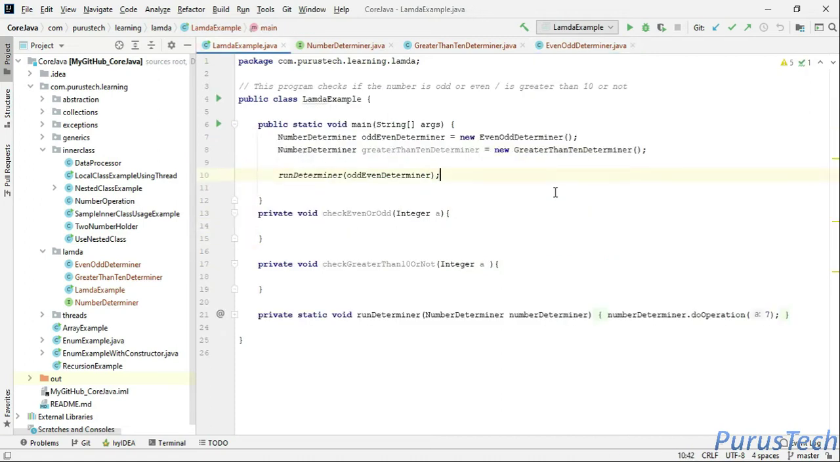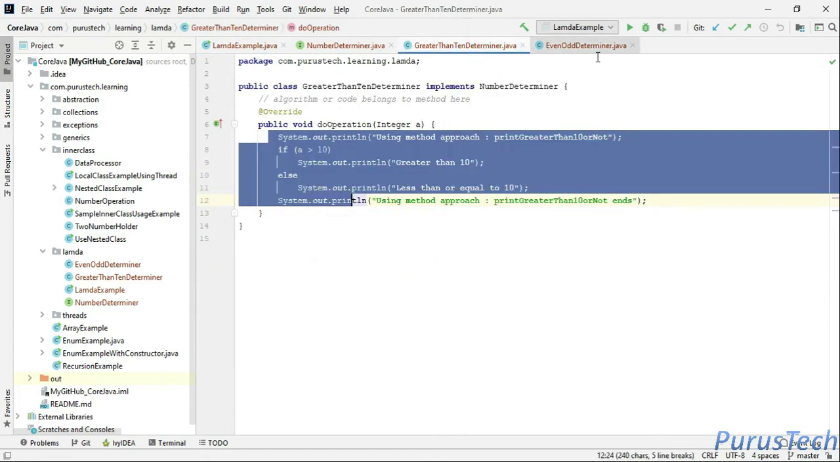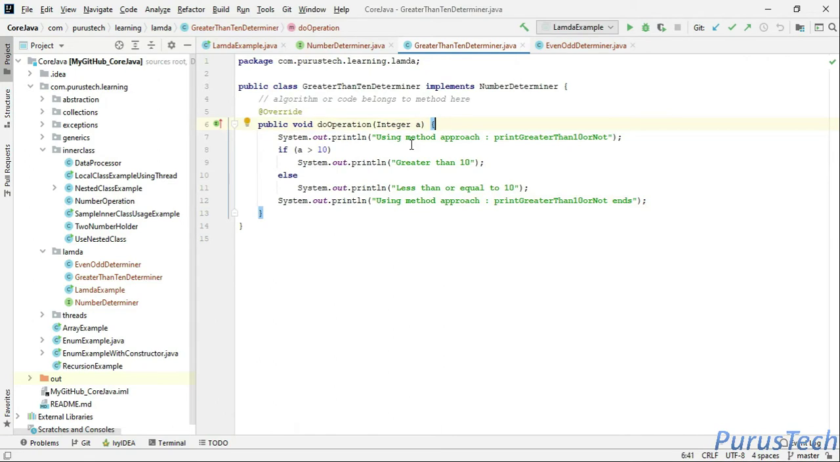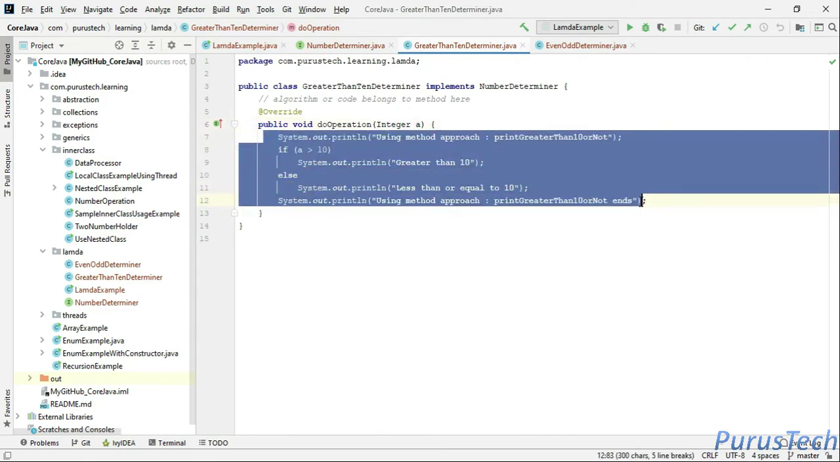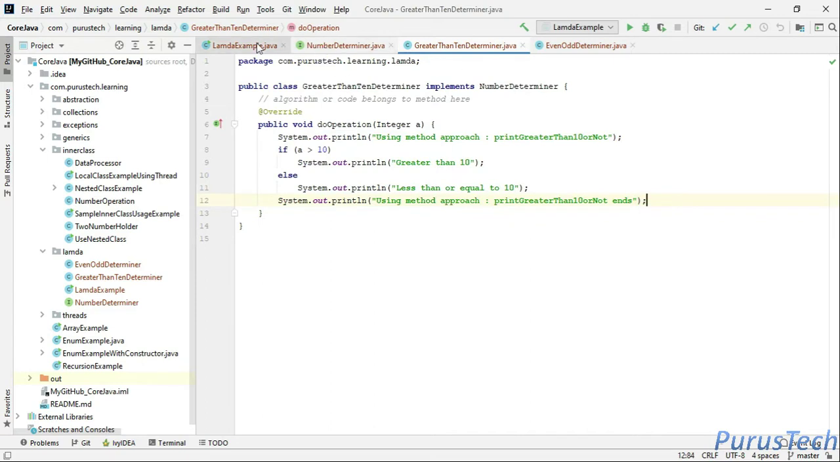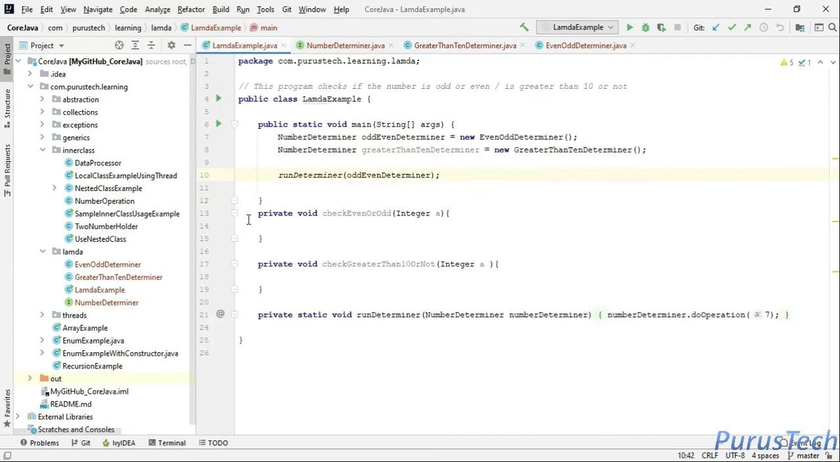Slowly, in this program, we will see how we can leverage the Lambda expression to do this in shorter code. We don't need to create two classes here, but instead we can have this code in a Lambda expression. Let's see how to go about this.